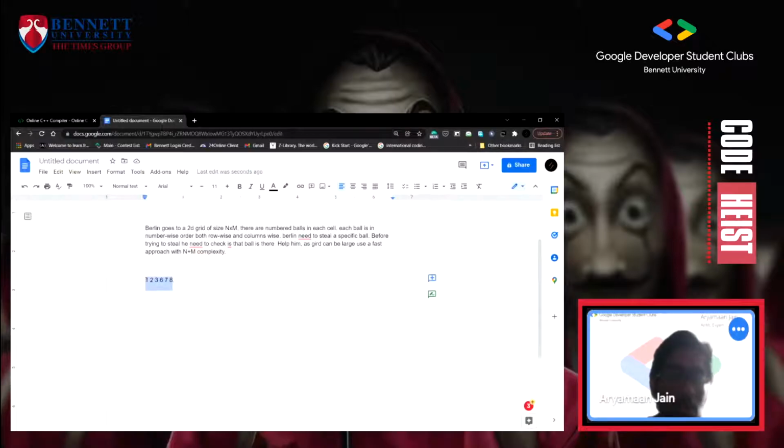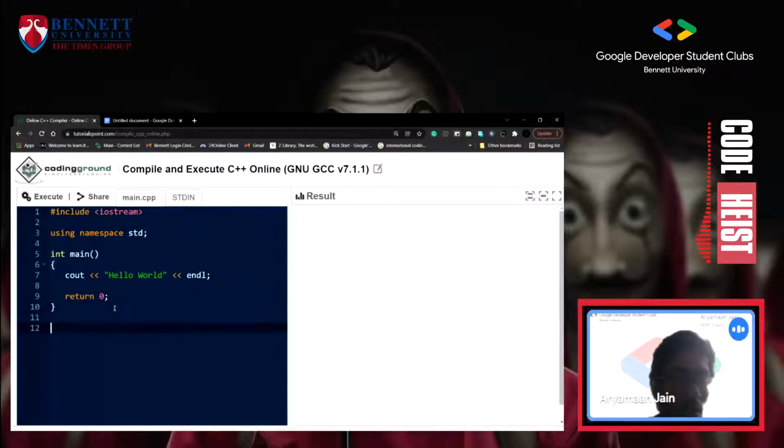Let me see. Okay, so let me paste in compiler only. Then it will be good. Good. Okay.